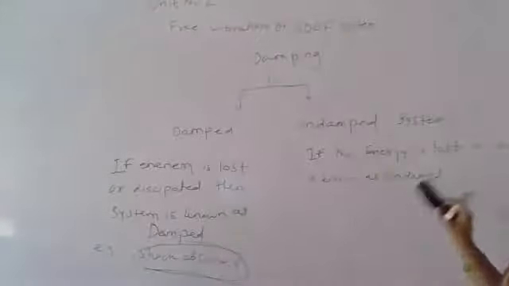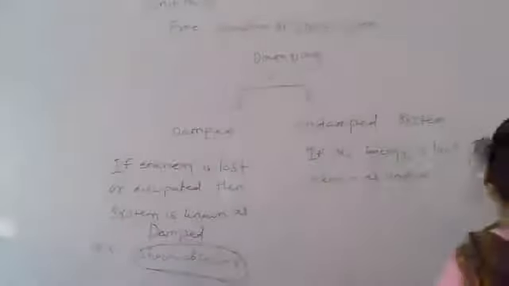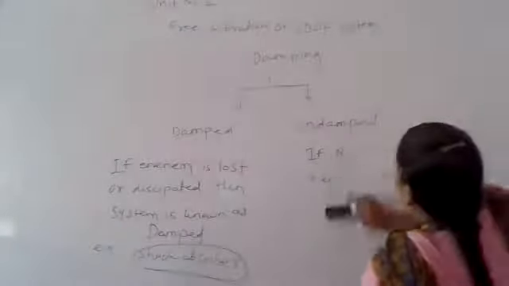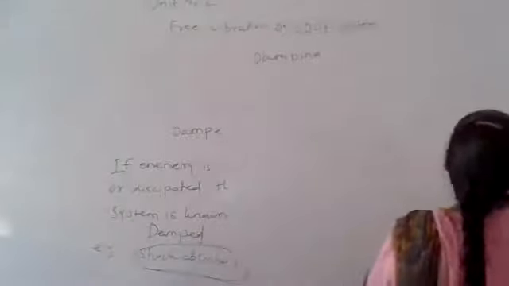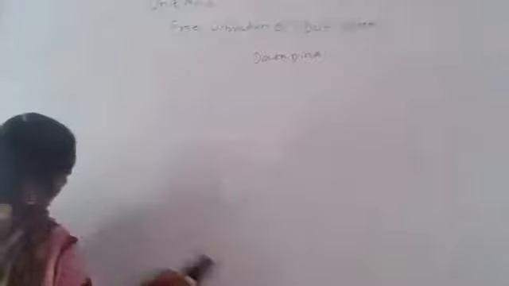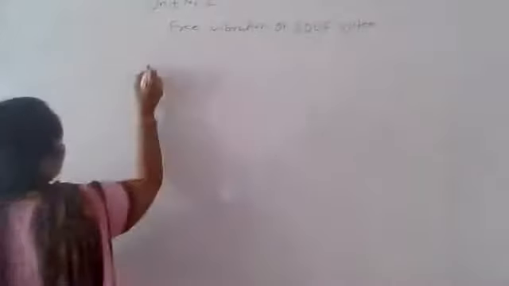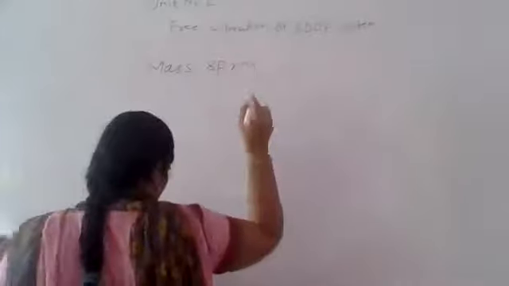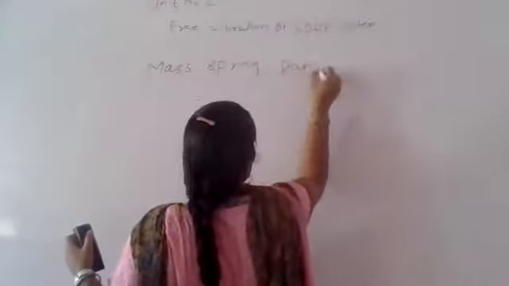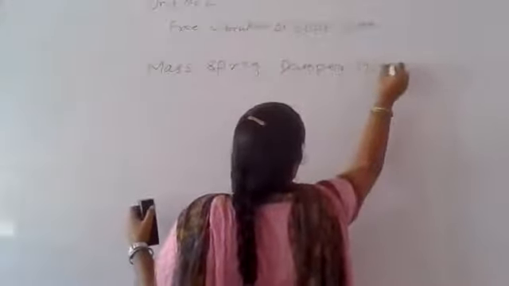So you can write this. Maybe you have already written it. We'll go to the next point, that is our mass spring damper system. You write down the next point, mass spring damper system. Below this, you draw the diagram.